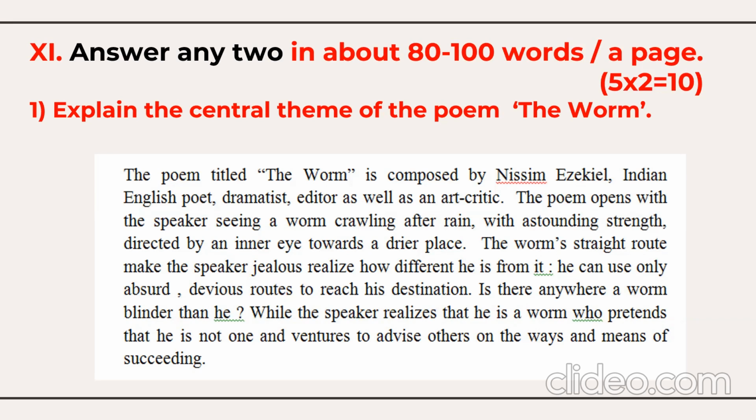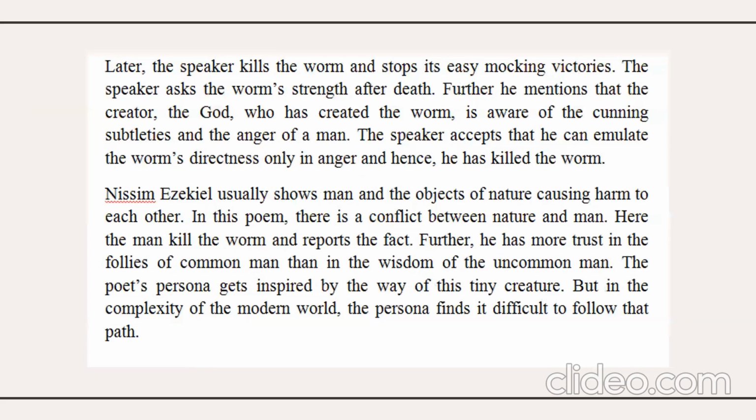The worm's straight route makes the speaker jealous and he realizes how different he is from it. He can use only absurd and devious routes to reach his destination. Is there anywhere a worm blinder than he? The speaker realizes that he is a worm who pretends that he is not one and ventures to advise others on the ways and means of succeeding. Later, the speaker kills the worm and stops its easy mocking victories.